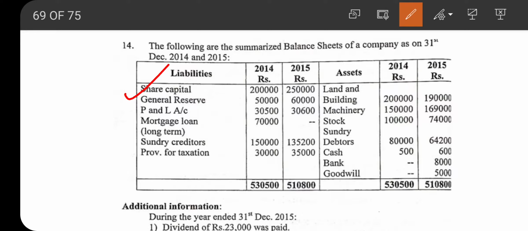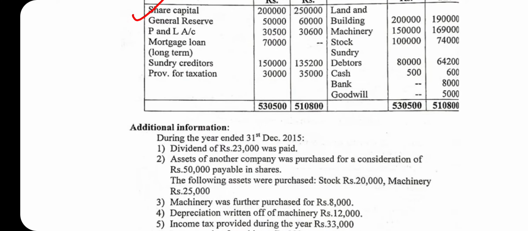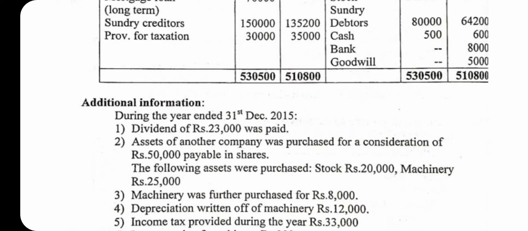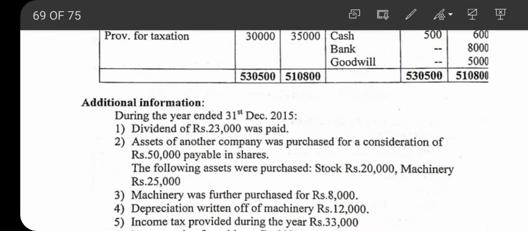There is one adjustment relating to this increase of shares, that is adjustment number 2. Assets of another company were purchased for a consideration of rupees 50,000 payable in shares. The following assets were purchased: stock rupees 20,000, machinery rupees 25,000. So it is given in the problem that they have purchased assets of another company and the payment is made in shares. The payment of rupees 50,000 was made in shares.